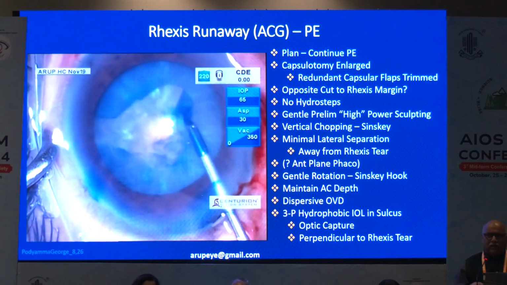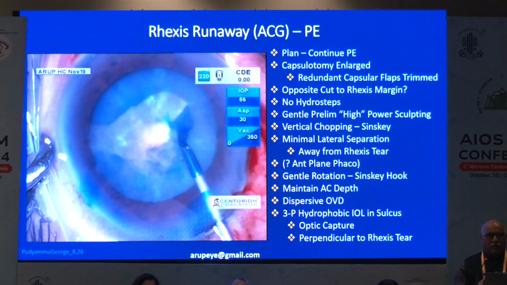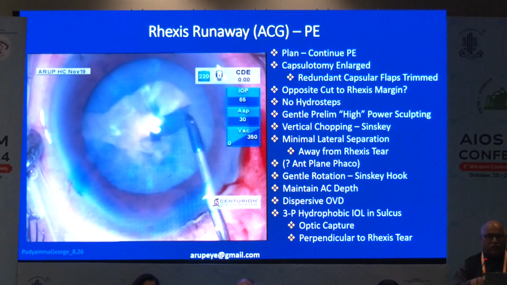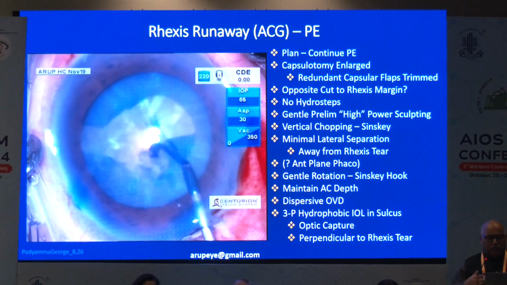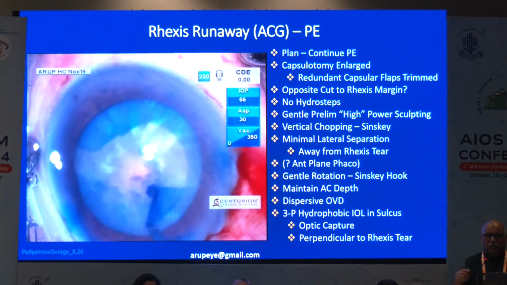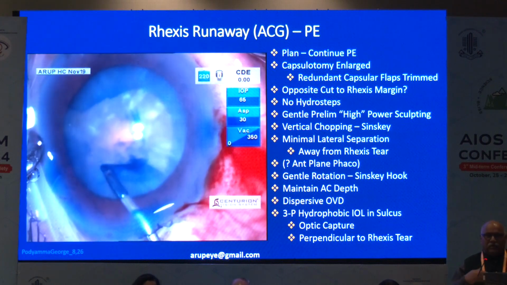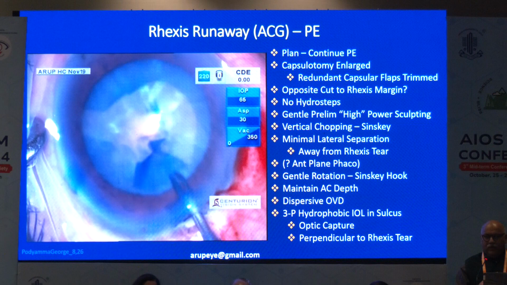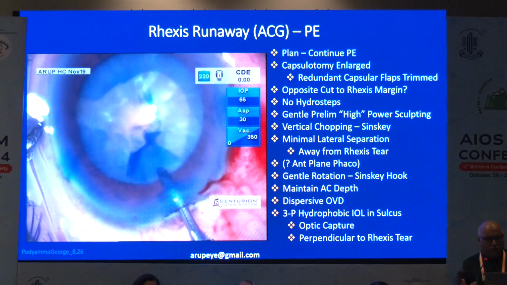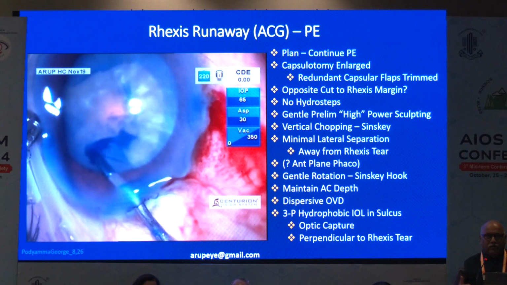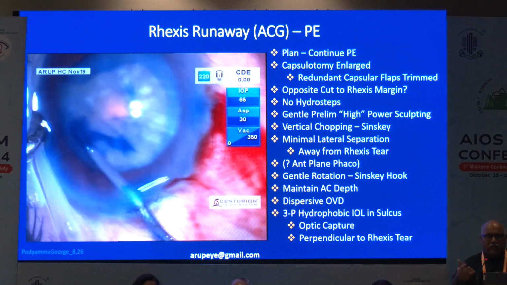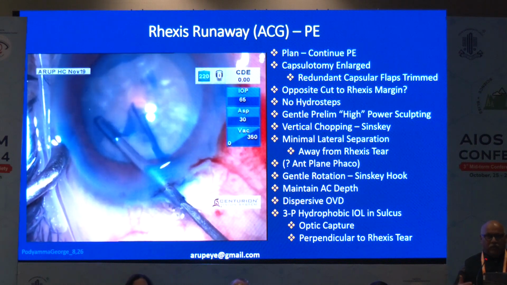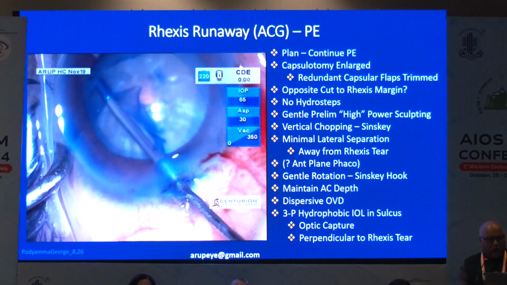So I would require, as I've just mentioned, a larger, bigger opening to manipulate the lens matter. Because if it is small, again, when you perform phacoemulsification, the fluidics, the turbulence, etc., that build up, that again is detrimental to the rexis tear that has happened. So the downside of this strategy is you have too big a capsular opening, and there's one runaway to the periphery. And so the lens matter tends to levitate to the anterior chamber. So you need to always use a good quality dispersive OVD, frequently top up the anterior chamber, and perform phacoemulsification.